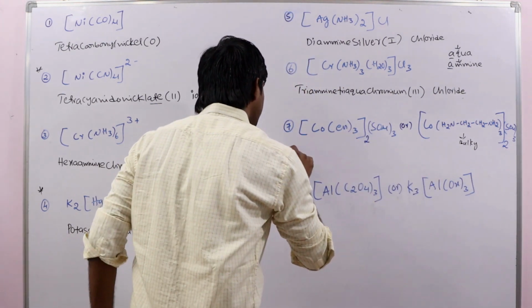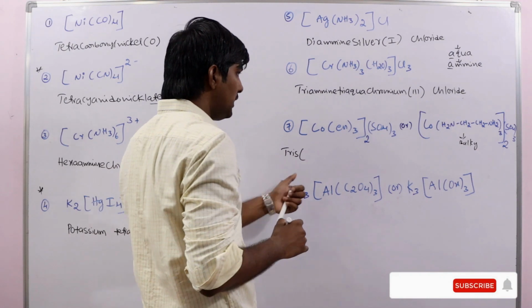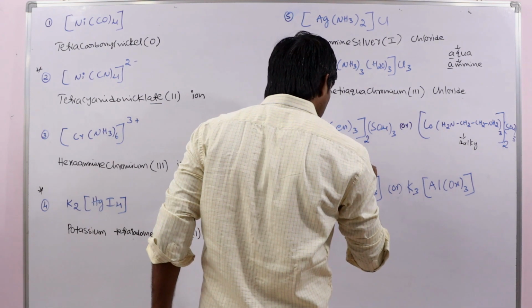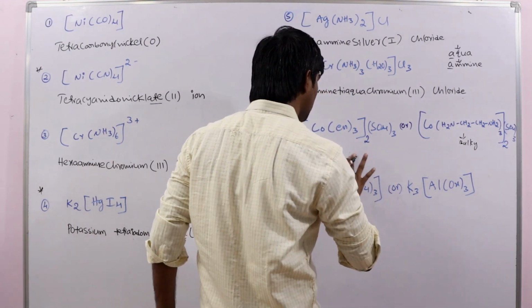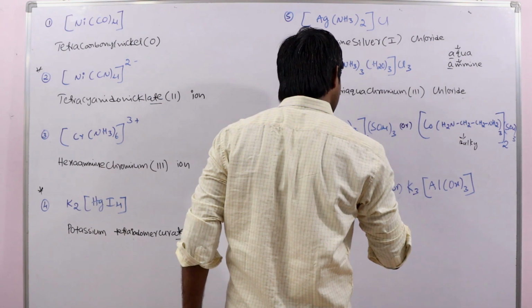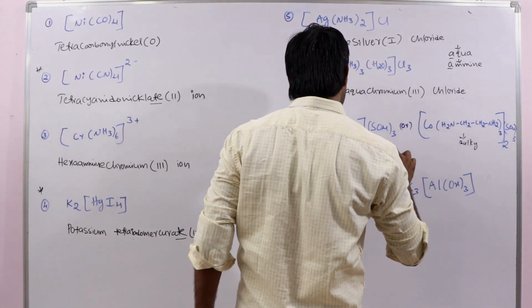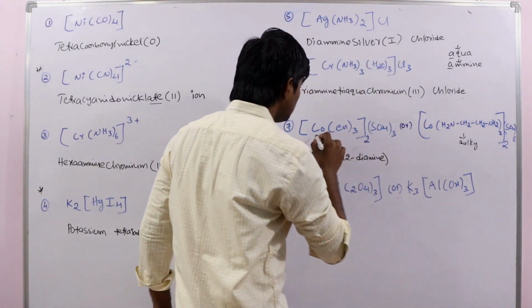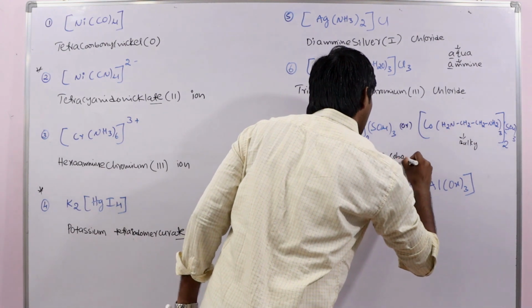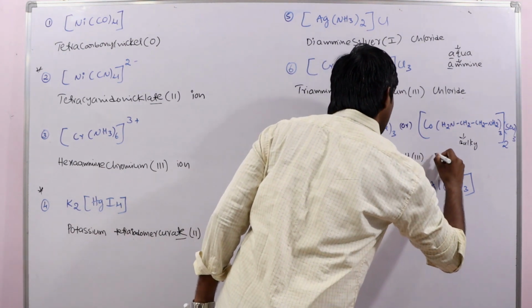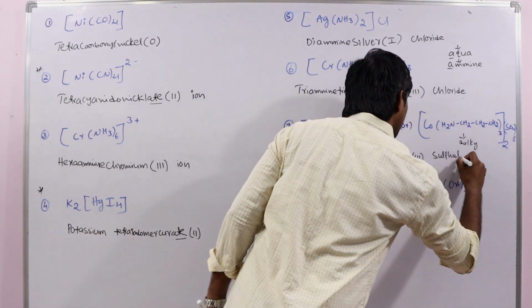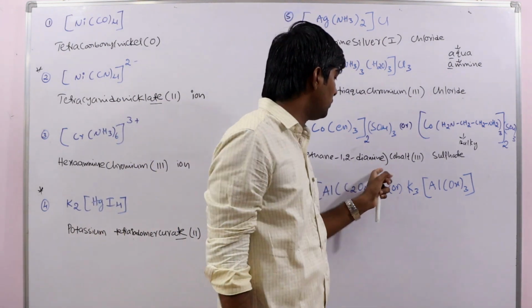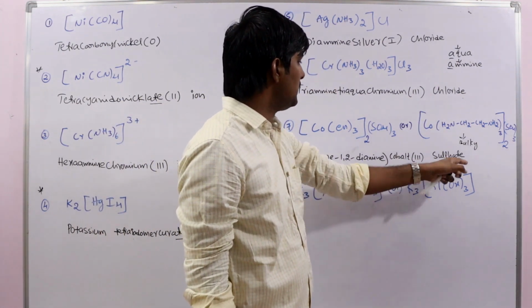So tris, within the brackets, ethane 1,2 diamine, cobalt 3 sulfate. Okay, what is the IUPAC name? Tris ethane 1,2 diamine, cobalt 3 sulfate.